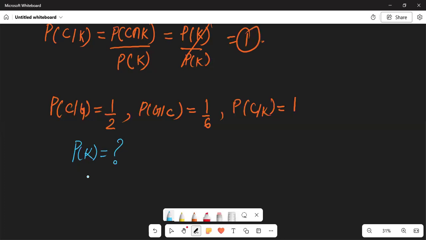So for a given question, either the student knows the answer or he guesses it. There is no third option. He knows the answer or he is going to give a guess, but he's not going to leave the question unanswered.